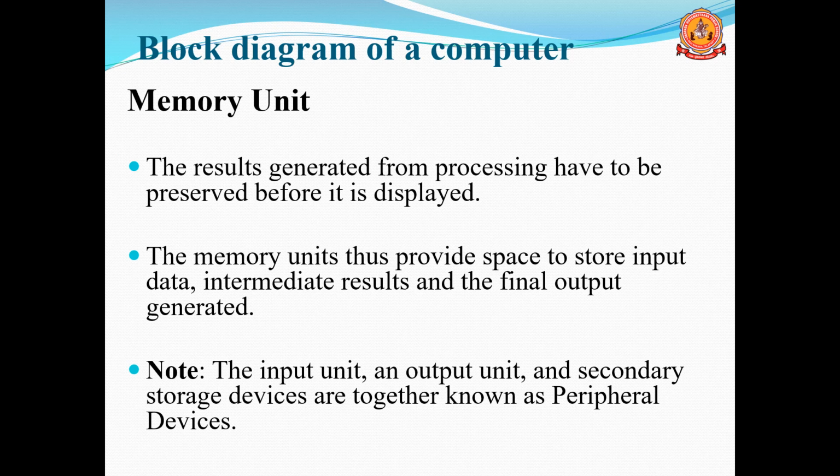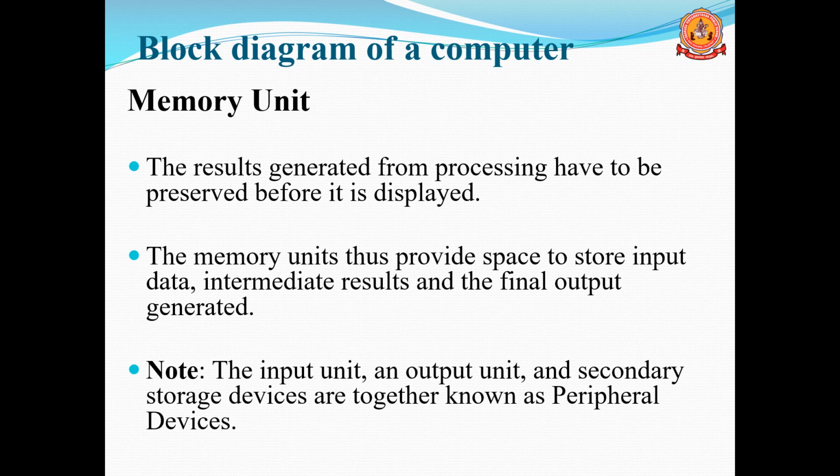So mainly the memory unit stores three types of data. Whenever you feed the data, when you give the input to the computer, that data will be stored, and after that it produces the results, intermediate results. When complex operations are there, they contain intermediate results. Those intermediate results are also stored, and also the final output which you produce is stored inside the memory unit.